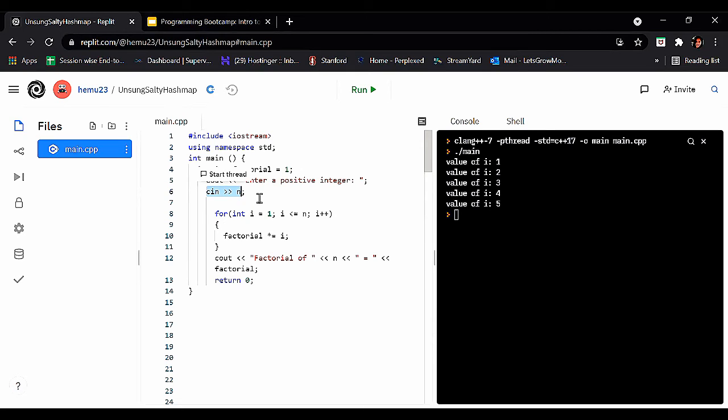Suppose the user entered 5, so n equals 5. So we check if i, which is 1, is less than or equal to 5 or not. Obviously 1 is less than 5. So then it enters into the loop, which says factorial *= 1. What does it mean?